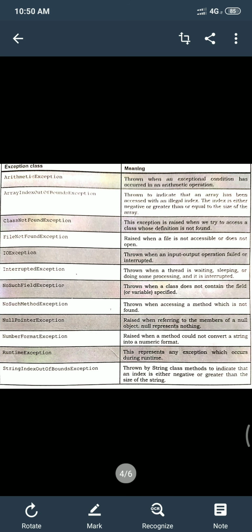This slide which is displayed will give you the exception class and the respective meaning of that particular exception, such as ArithmeticException, ArrayIndexOutOfBoundsException, ClassNotFoundException, FileNotFoundException, IOException, InterruptedException, NoSuchFieldException, NoSuchMethodException, NullPointerException, NumberFormatException, RuntimeException, StringIndexOutOfBoundsException. The respective meaning of these classes is given in this slide. I hope you will go through this.